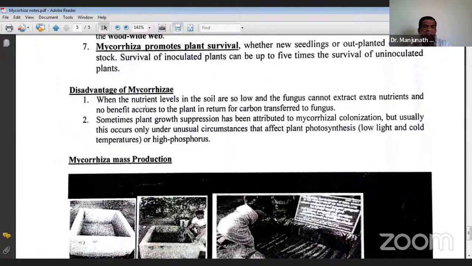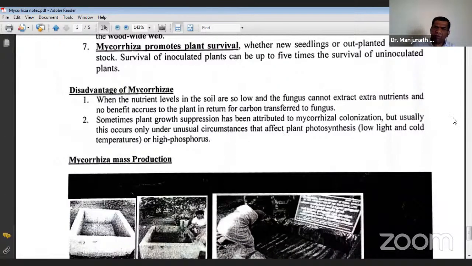Okay? Then, if there are excess nutrients available for the plant, sufficient moisture and nutrients, then again this fungus becomes a burden. It is not required. And sometimes plant growth suppression may also be noted due to the mycorrhizal colonization. Okay, in some conditions.